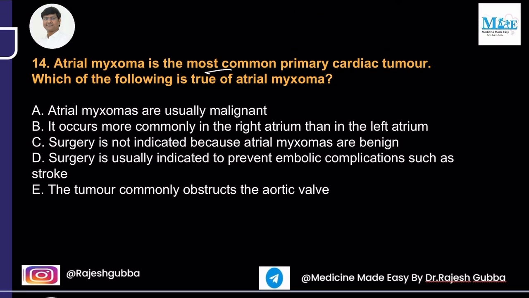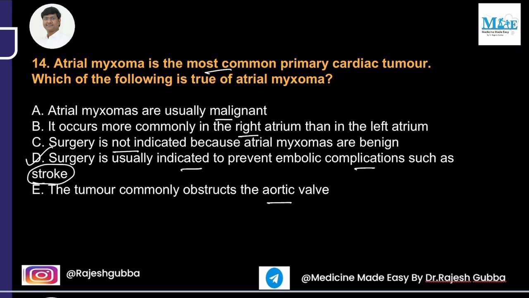Atrial myxoma is the most common primary cardiac tumor. Which of the following is true of atrial myxoma? Atrial myxomas are usually malignant. It occurs more commonly in the right than the left. Surgery is not indicated because atrial myxomas are benign. Surgery is usually indicated to prevent embolic complications such as stroke. The tumor commonly obstructs the aortic valve. So in case of atrial myxomas, surgery is usually indicated to prevent embolic complications such as stroke.